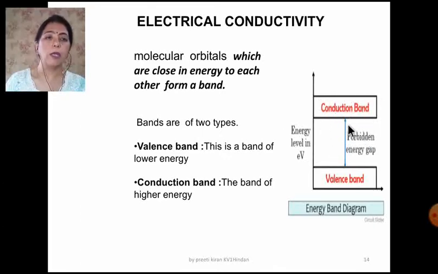And here you can see the forbidden energy gap. This is the gap between the top of the valence band and the bottom of the conduction band. This is very important to differentiate. The size of the forbidden energy gap is very important to know in the case of conductors, insulators and semiconductors.